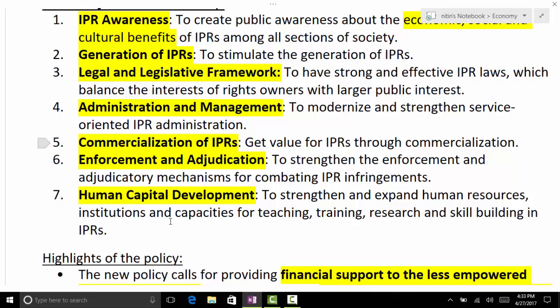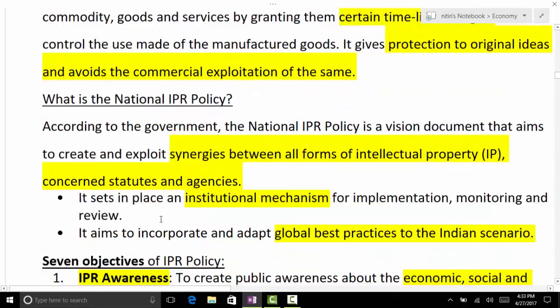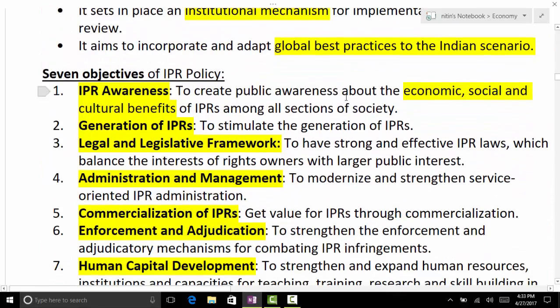Yes, Ritvik. 7 objectives. Sir, IPR awareness, G for generation of IPRs, L for legal and legislative framework, A for administration, C for commercialization, E for enforcement and adjudication, and human capital development. Yes, good. You probably forgot commercialization. Okay, then these are the 7 objectives. So regarding awareness, you need to remember awareness about economic, social, and cultural benefits.